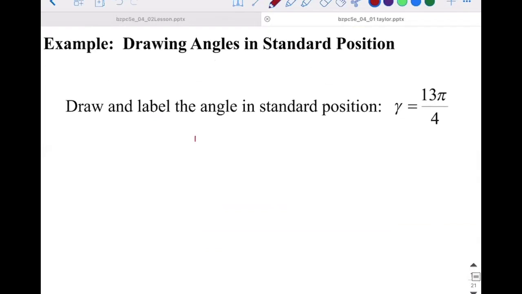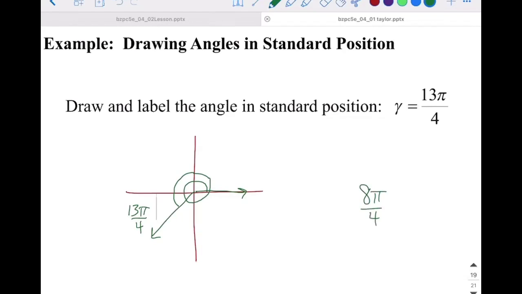Next, we're going to draw 13 pi over 4. So we have our x and y axis, our initial side. We're going up this time. Since it's positive, we are going to need 13 quarters. So 1, 2, 3, 4, 5, 6, 7, 8, 9, 10, 11, 12, 13. We could have also made a note that 2 pi would have been the same as 8 quarters, right? So 2 pi, 1 full rotation, would have been 8 quarters, and then we would have 5 left.